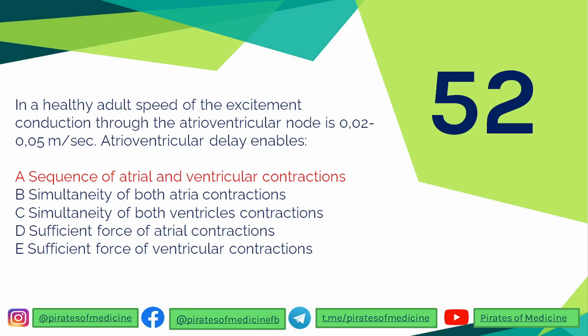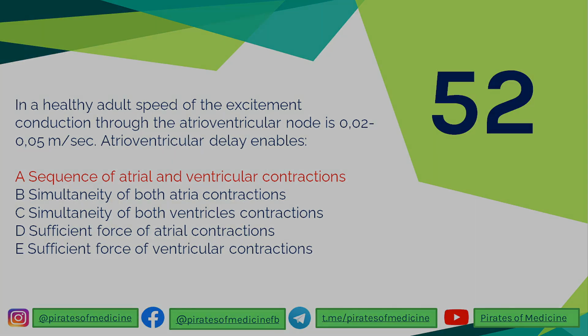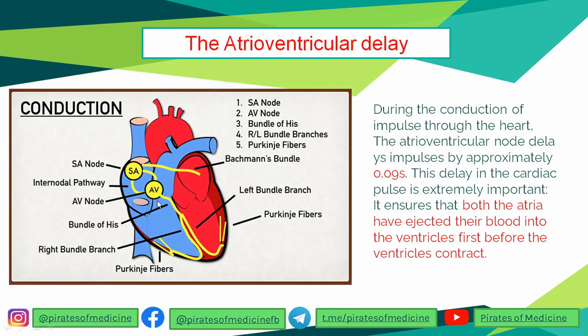So in a healthy adult, the speed of excitement conduction through the AV node is 0.02 to 0.05 meter per second. Atrioventricular delay enables what? So what is atrioventricular delay? The thing you need to understand here is that we have this conducting system through the heart. So what does the conducting system do? SA node is the natural pacemaker of the heart. This SA node is responsible for generating automatic action potentials which go to every part of the cardiac tissue, and every part of cardiac tissue contracts in response to this action potential.